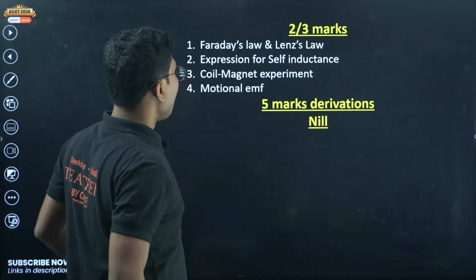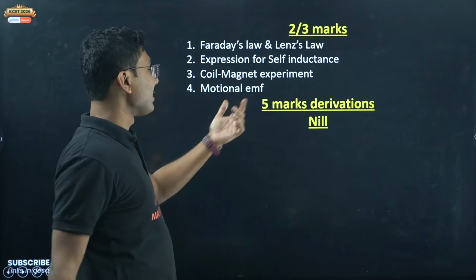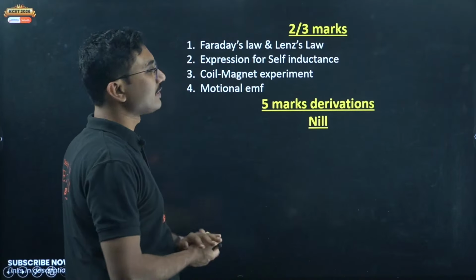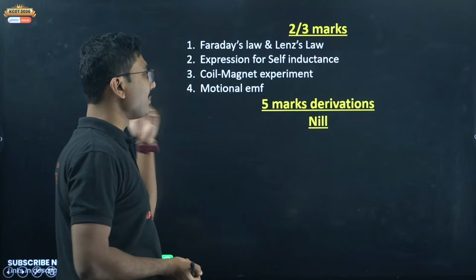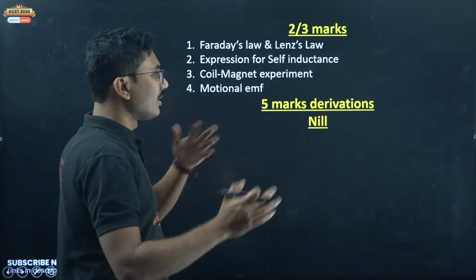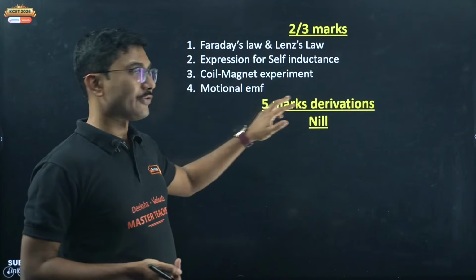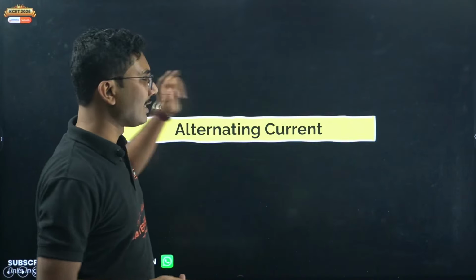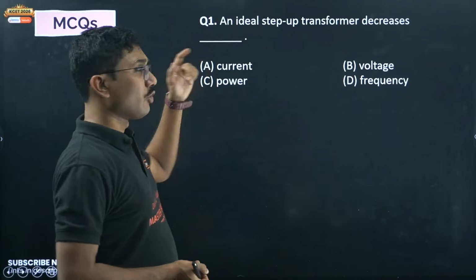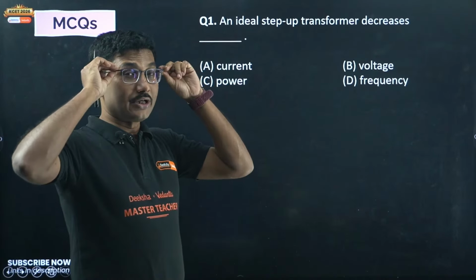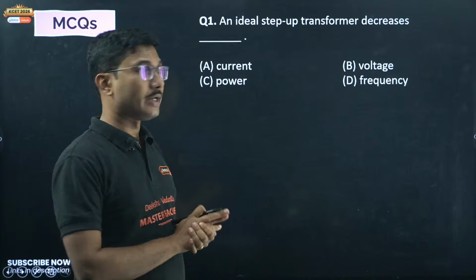Next, what are our important questions? Faraday's law, Lenz's law, expression for self-inductance, coil magnet experiment, motional EMF. As I mentioned, the chapters got mixed up a little bit, sorry for that. These are the important questions from this chapter. Next, alternating current. In alternating current, you are only going to get MCQ and numerical questions.